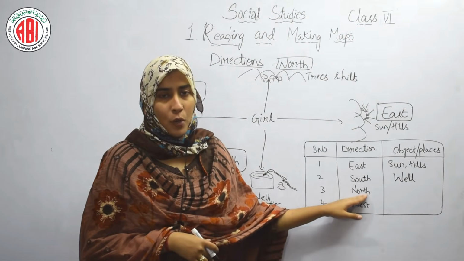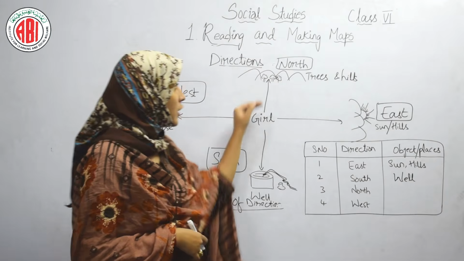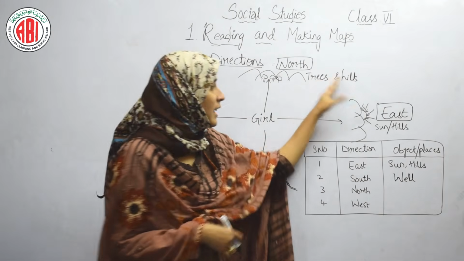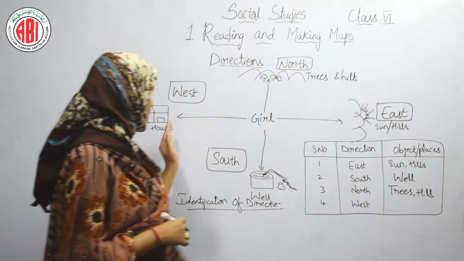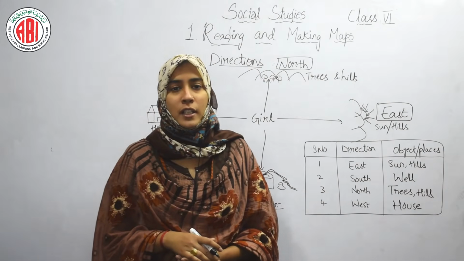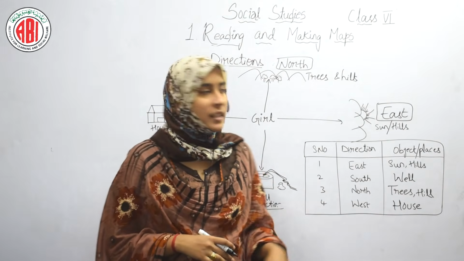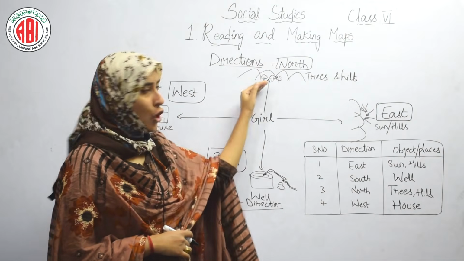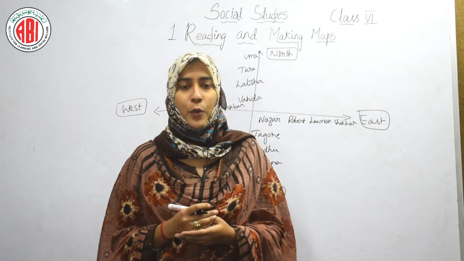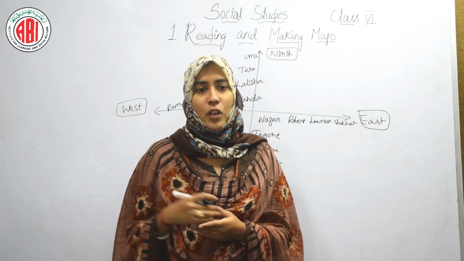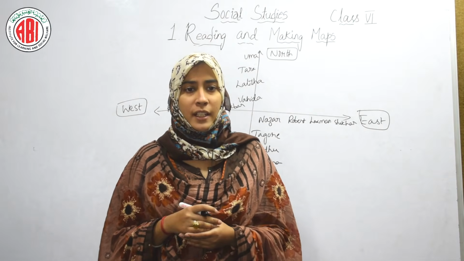So what is the object at north part? Northern part objects are trees and hills. And what are the objects at west part? That is house. Now I hope you understand the 4 directions, that is east, west, north and south. Now this is another activity which has been proposed by Malika. So let's see what are the questions related to this activity.